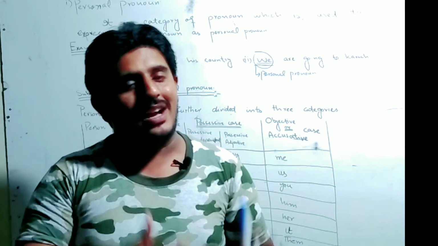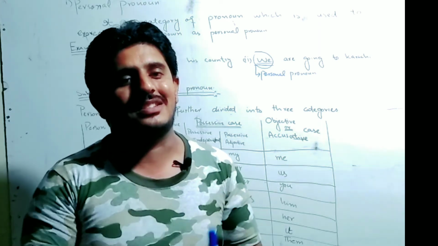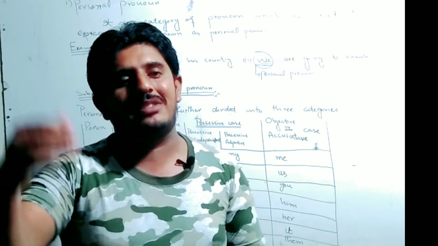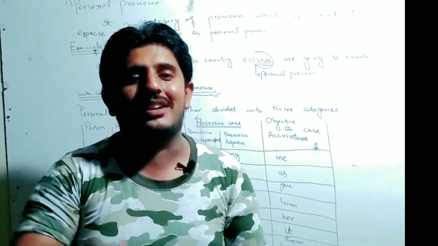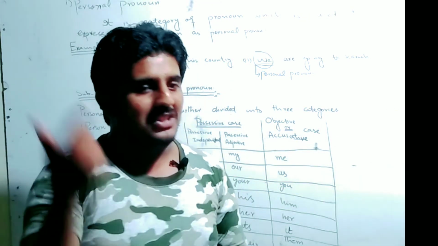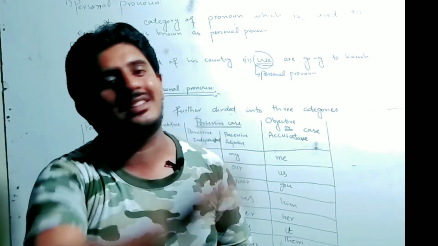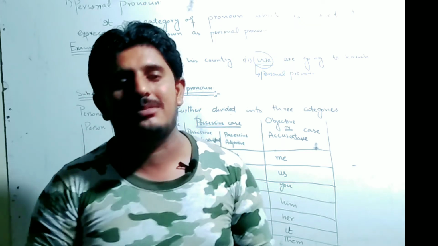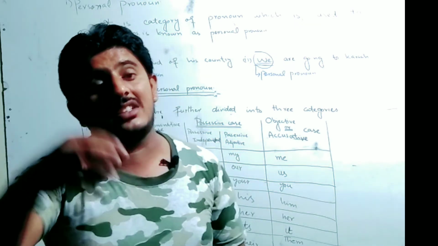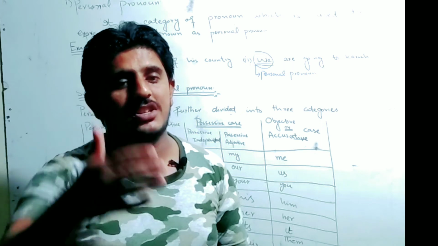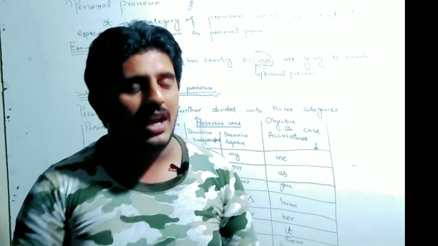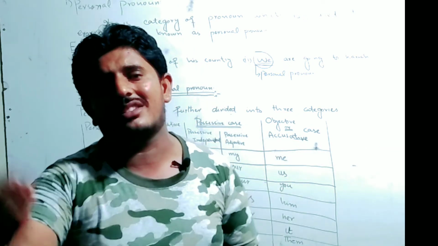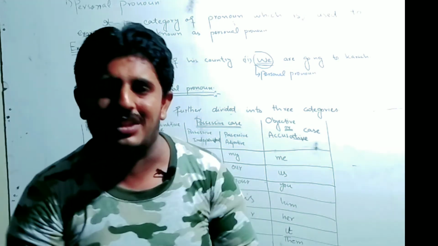Here we also discussed the personal pronoun chart. In this chart, we discussed subcategories of personal pronouns, which are known as first person, second person, and third person. There are various cases, such as the nominative or subjective case and the possessive case, with its further division into possessive independent and possessive adjective. And in the last, we discussed the third case, which is known as the objective or accusative case.